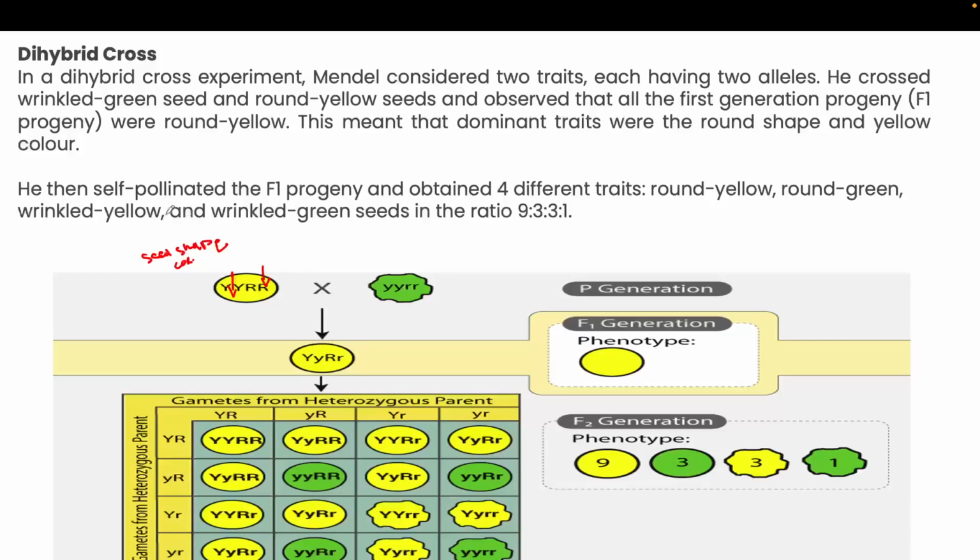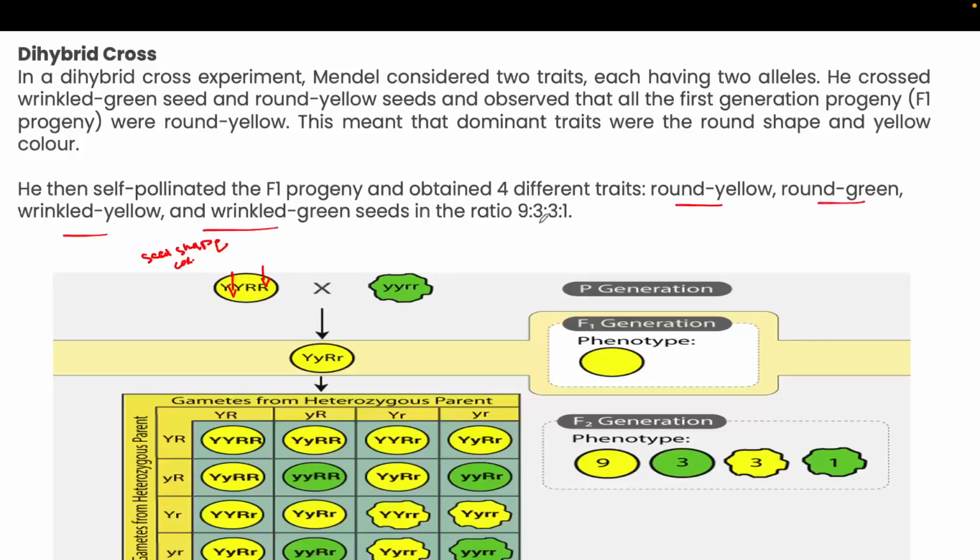He then self-pollinated the F1 progeny and obtained four different types of traits, because here two traits are there, so two types of recessive conditions will also develop. So here there are four different types of traits, two dominant and two recessive. In the monohybrid cross there were only two types of character, one dominant, one recessive, because the trait was single. Here the trait is double, so the combinations will be four: round yellow, round green, wrinkled yellow and wrinkled green.